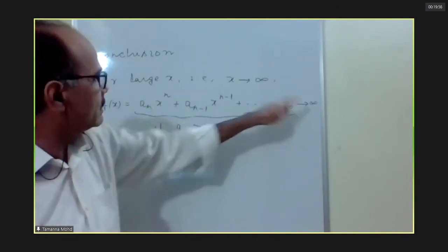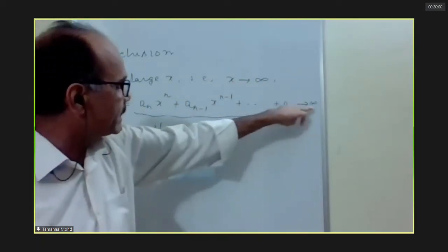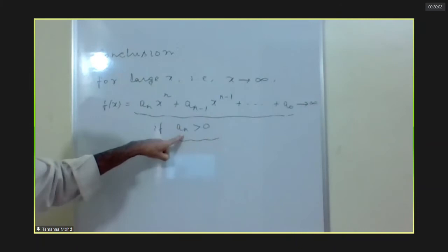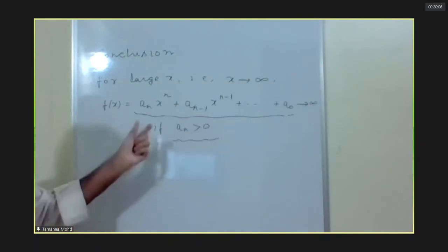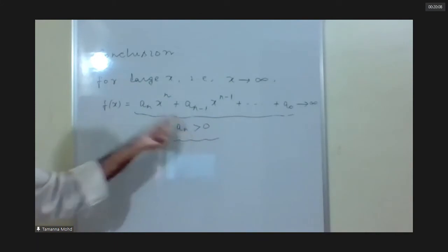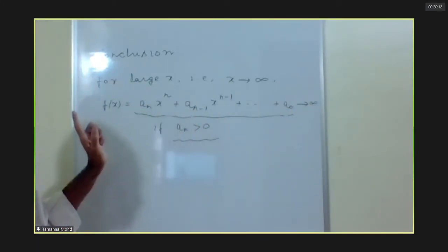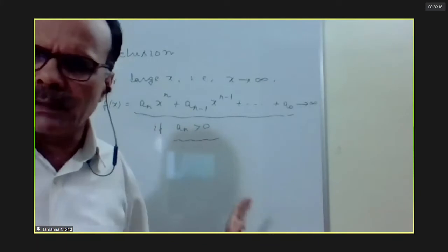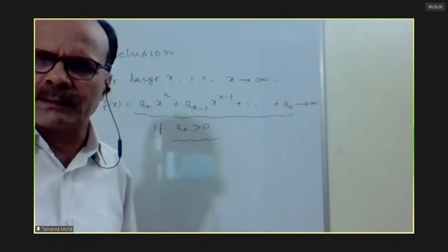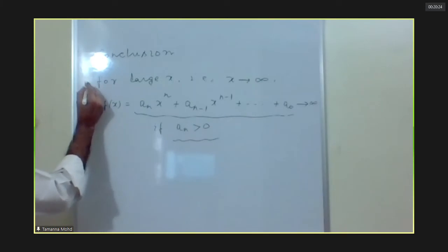Clearly, when x is very large, tending to infinity, the whole value will tend to infinity if an is positive. If an is negative, then the whole value will tend to minus infinity. Very simple logic. We don't need any formula; everything is mathematically logical. This is the first one. Second,